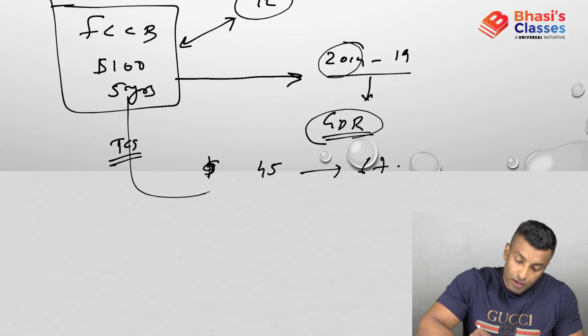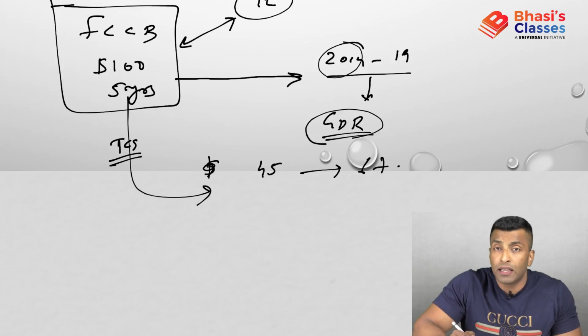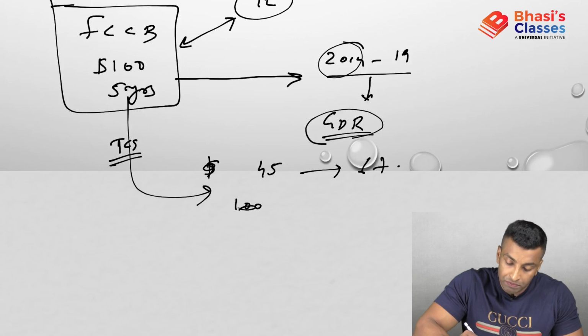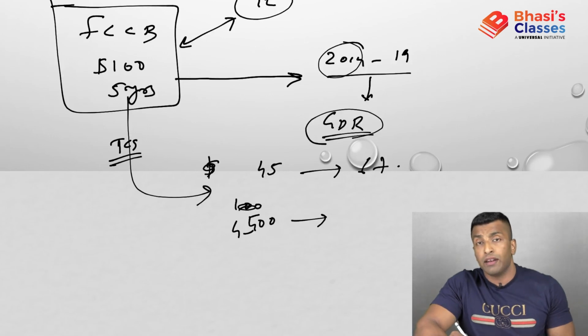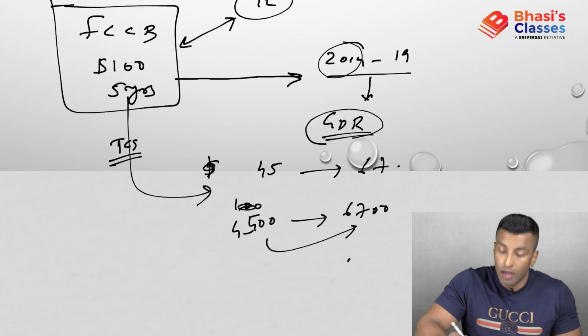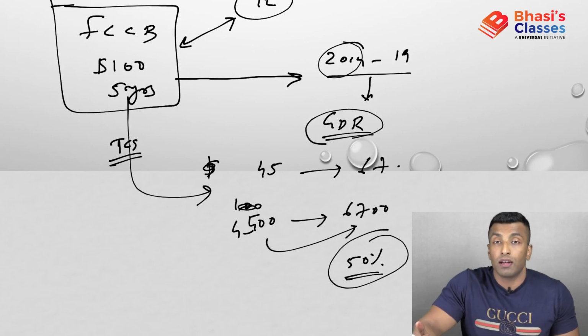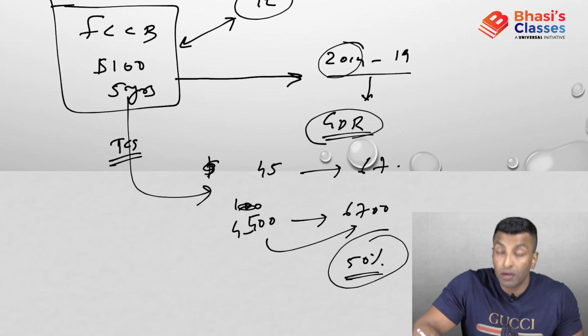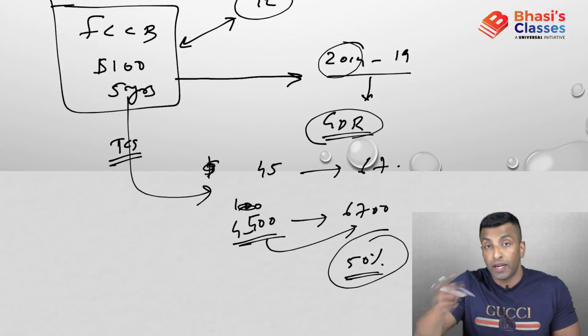So as per calculation, the company is expecting that you're supposed to pay around, you see, $100 means around 4,500. That is what the company is expecting, and now the company is supposed to pay 6,700. That's a huge burden. Around 50% extra you are supposed to pay. 50% interest you can never pay, right? 2,200 extra you are paying. That is around 50%.